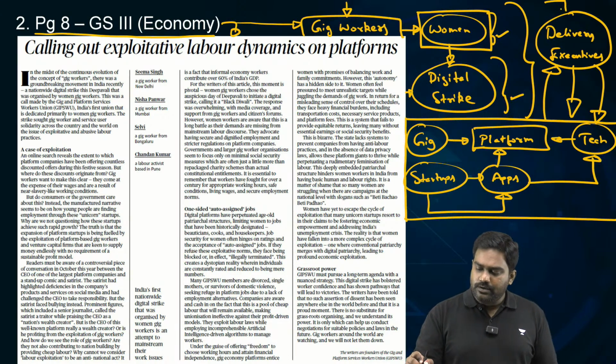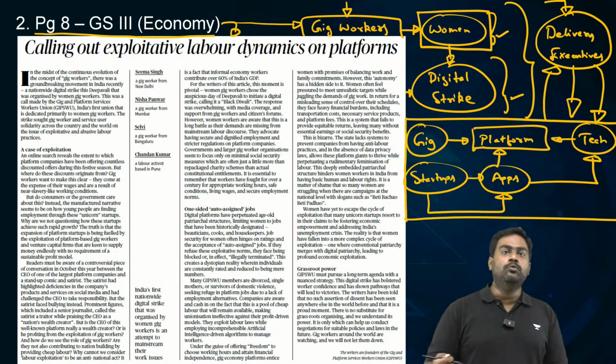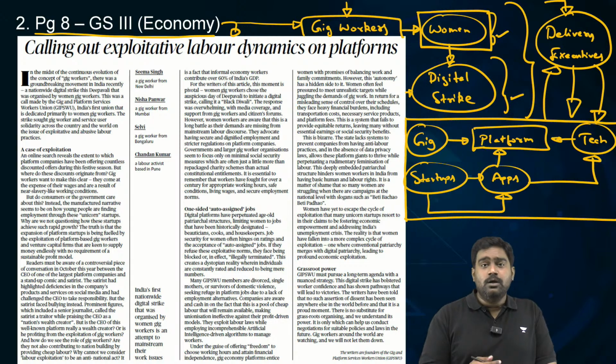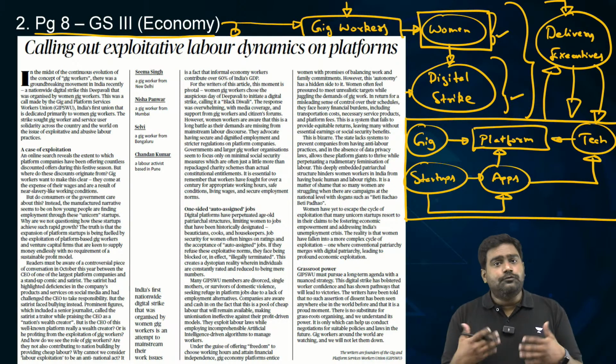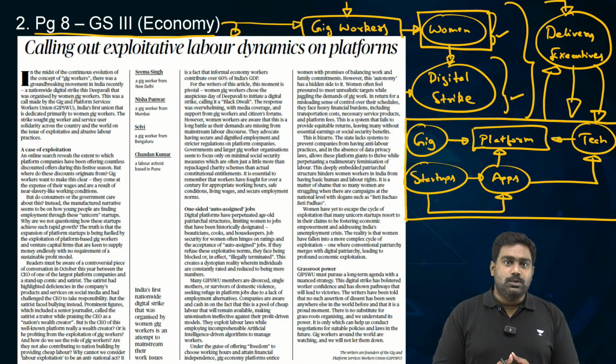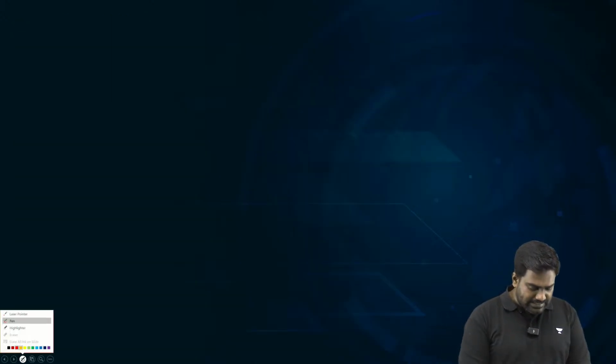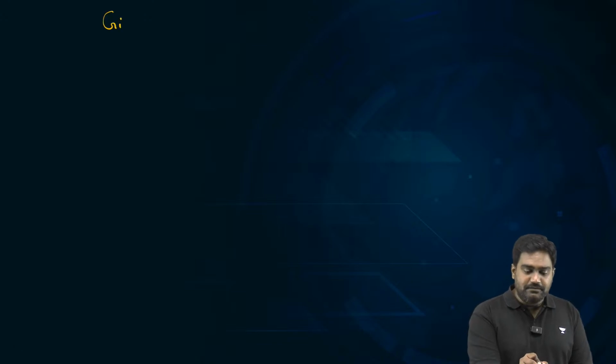Now, can you imagine a Zomato or a Swiggy or an Ola or an Uber surviving and running without the cab drivers, without the delivery executives? They form the backbone of the industry itself. However, they are not full-time employees of these companies, which means they are not eligible for all the employee benefits. So there are a lot of issues concerning employees in the gig industry, and especially women workers are facing a number of issues and challenges.